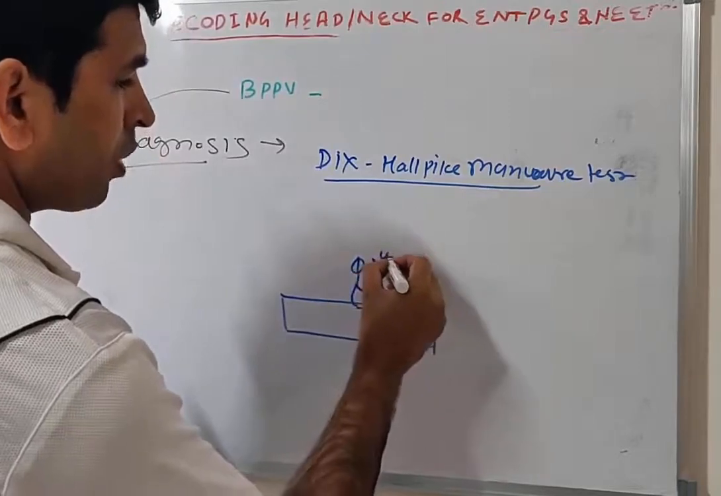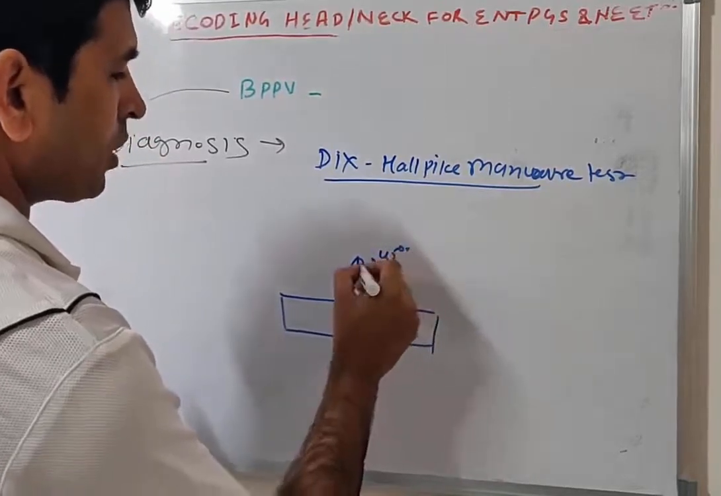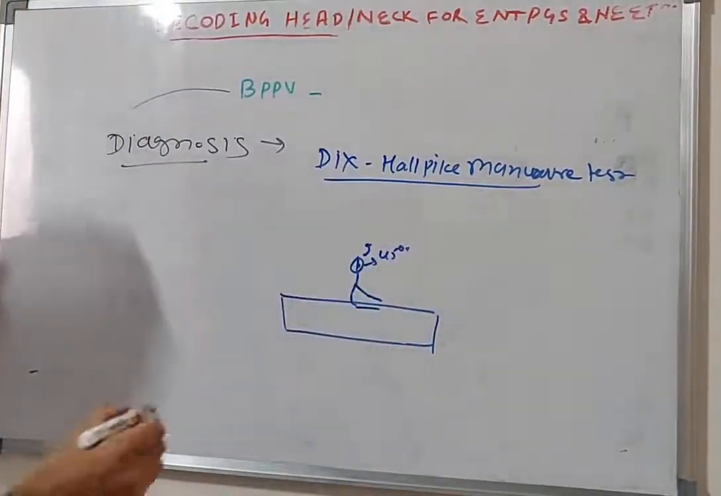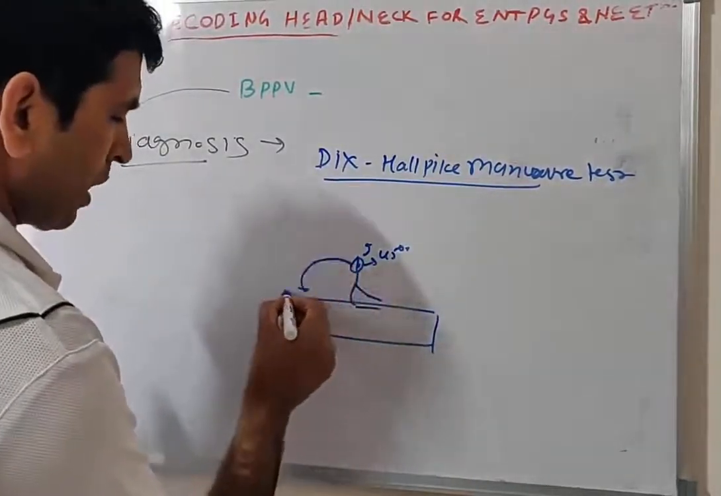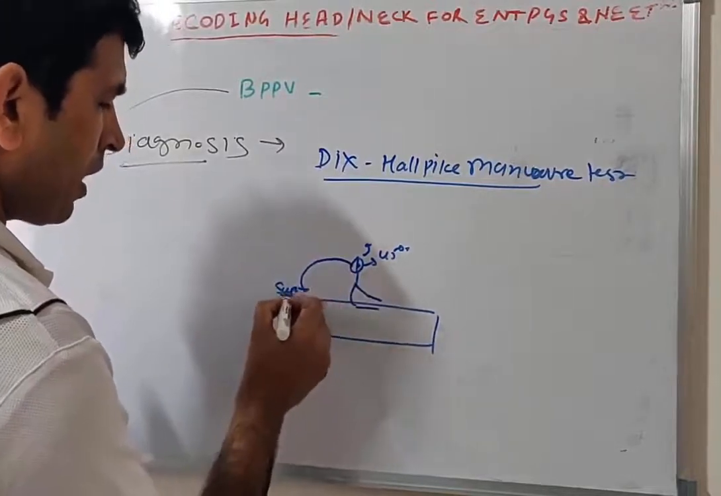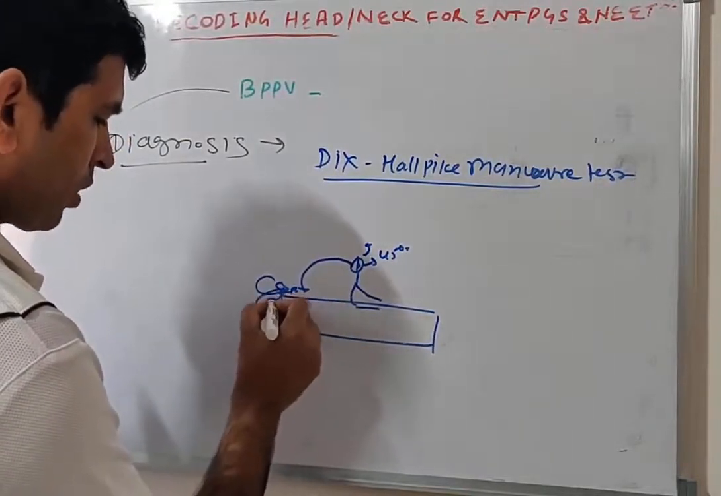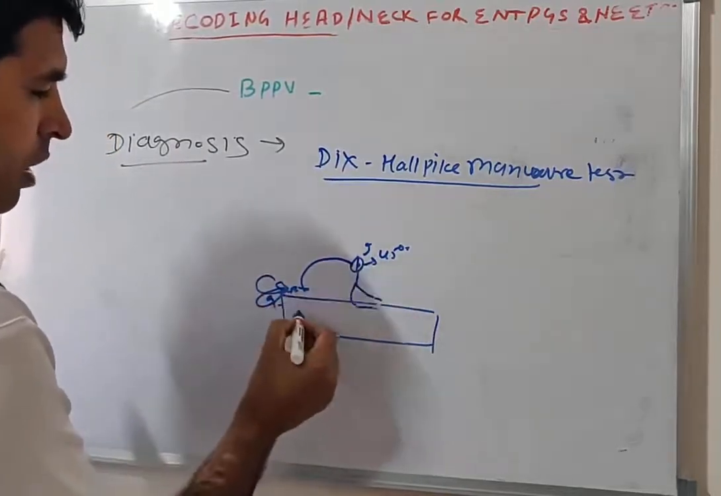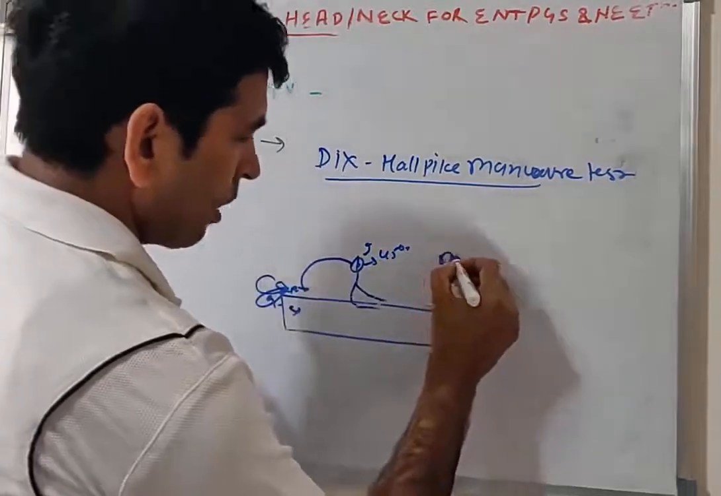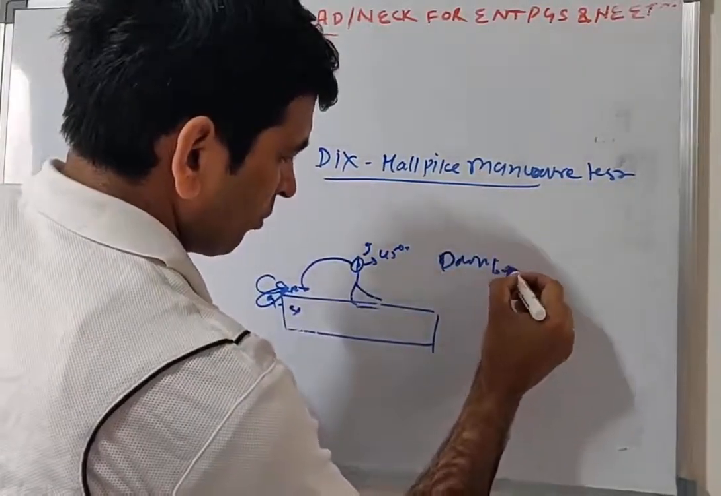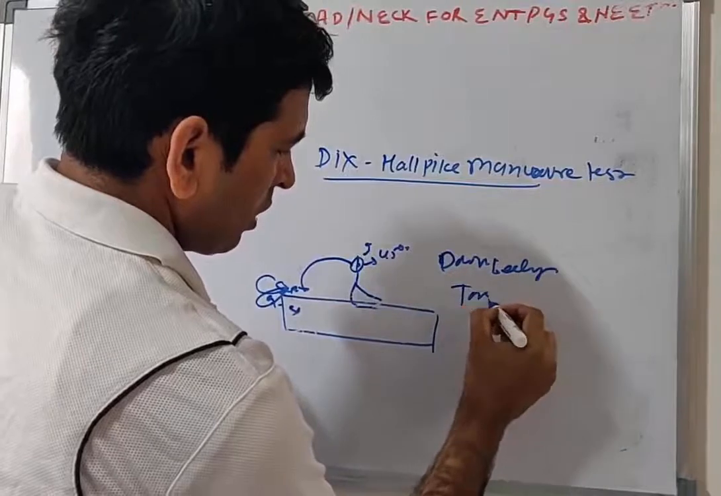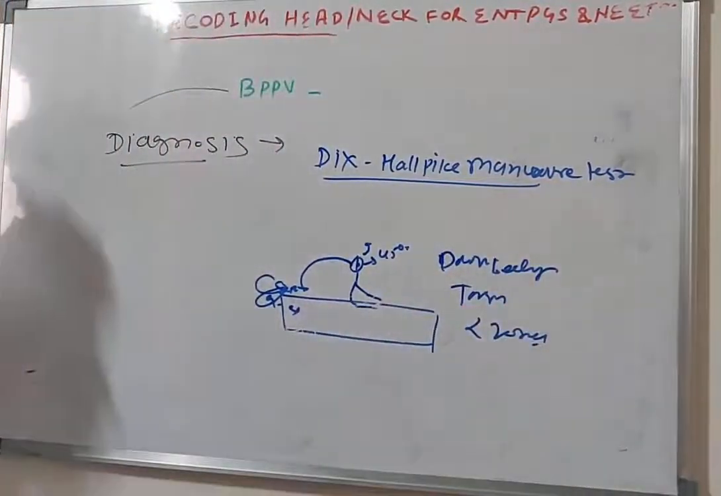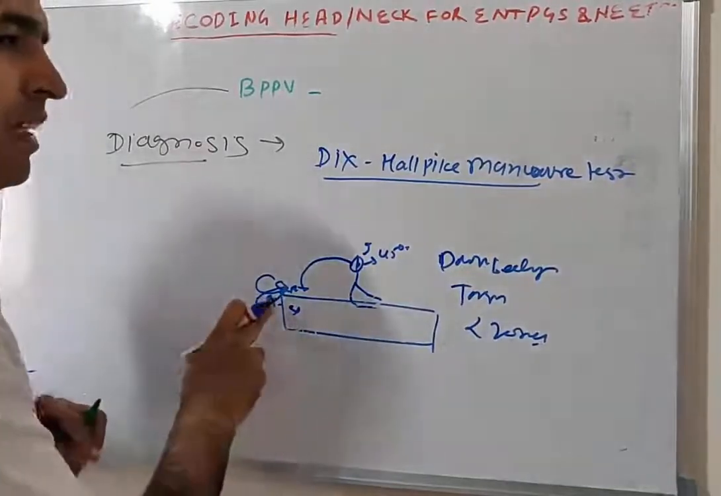45 degrees to the side opposite to the testing side, and the patient is made supine with the head extended off the table downwards, 20 to 30 degrees, in the dependent position. There will be downbeating torsional nystagmus lasting less than 20 seconds, and it is fatigable if you repeat the test. So this is classical in the dependent position.